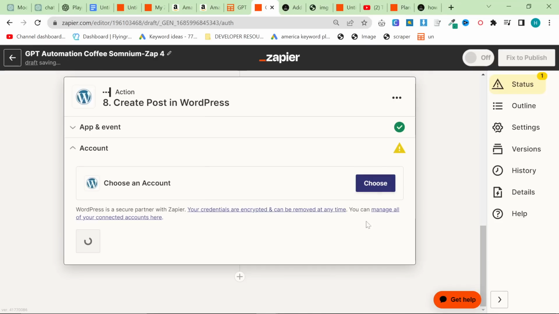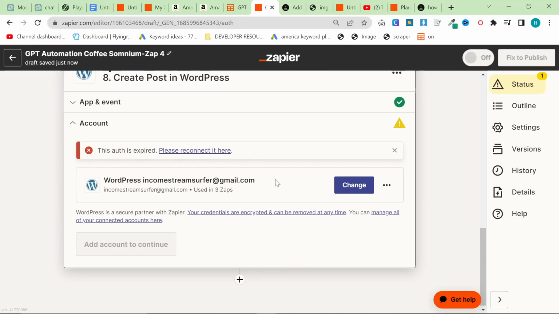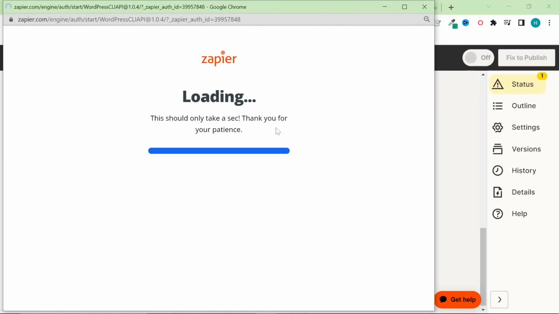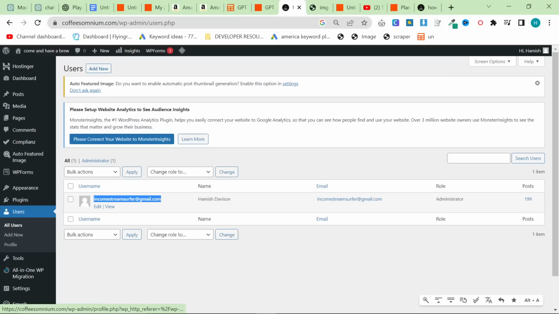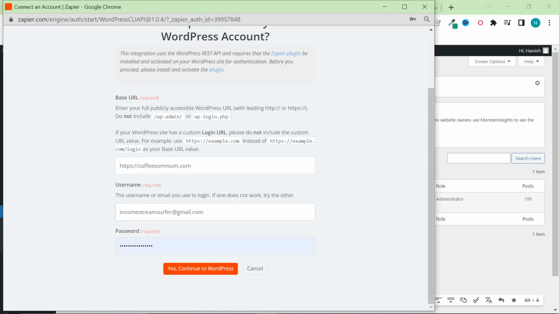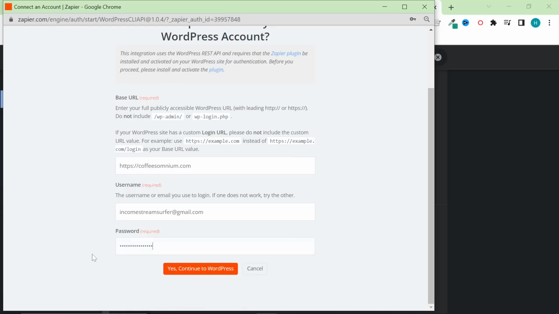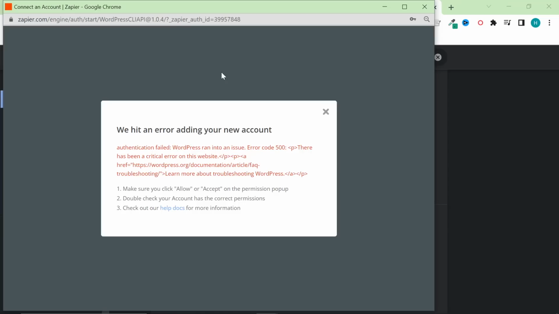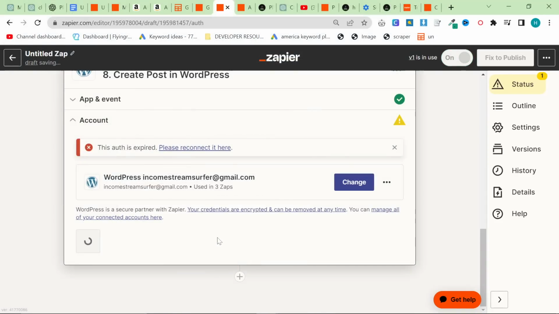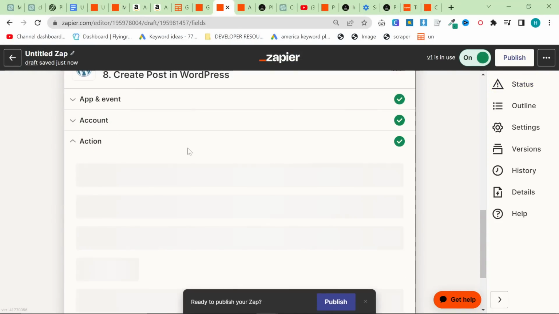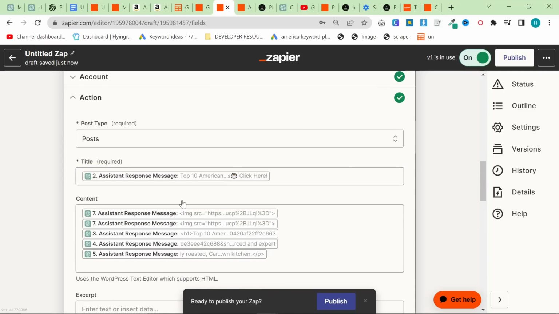And basically I've already set it up, but you just need to add the, okay, great, the author's expired, so I can do it again. Okay, perfect. So what you want to do here is put your URL, coffeesomnium.com. The username is right here, and then the password, obviously I'm not going to show you, so just put the password here, and then yes, continue. Once you've clicked yes, continue with WordPress, this should work now. Perfect. So it says there's a problem with the auth, but I don't think there is. I think that was just a mistake.